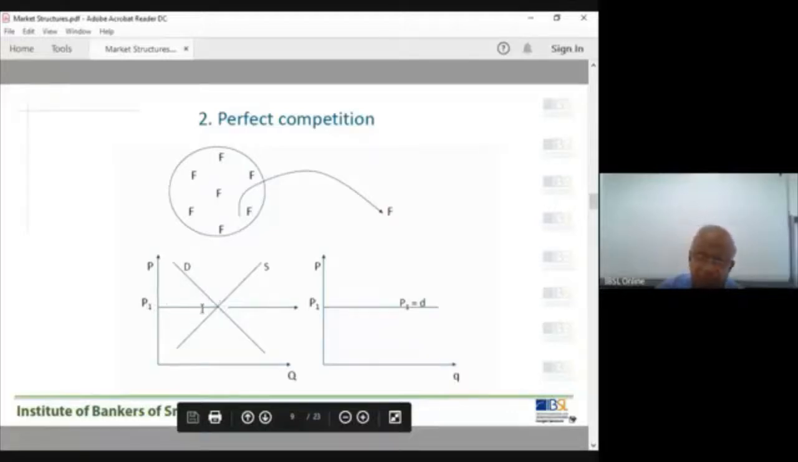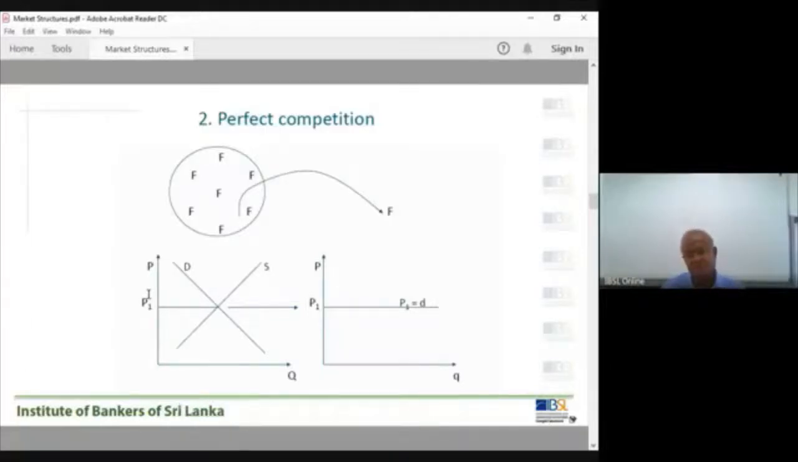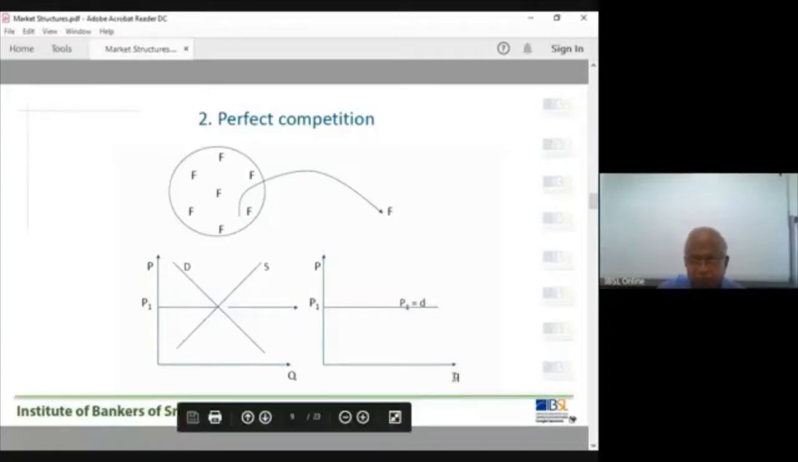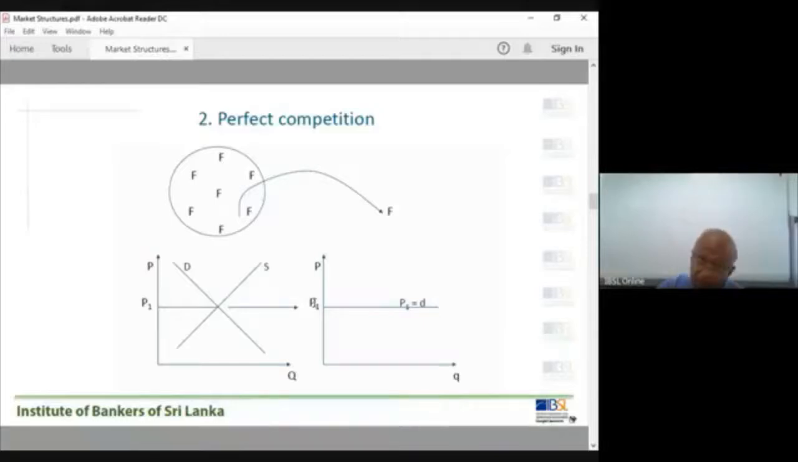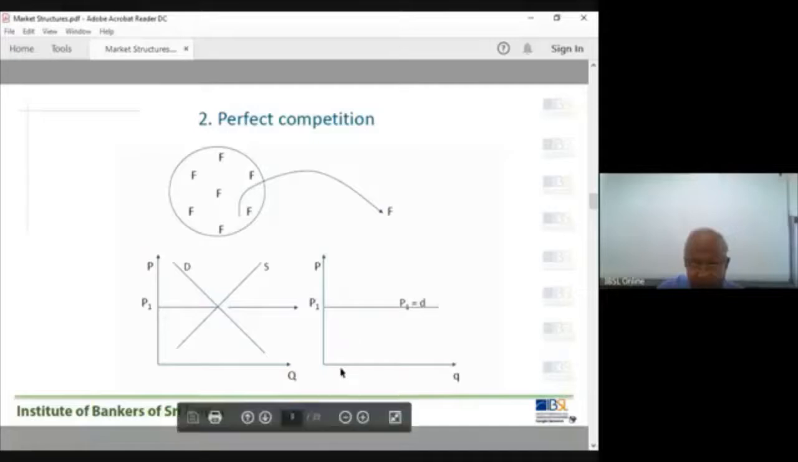This is the price determined by the market, by the interaction between demand and supply forces. Then what will happen? This price is taken by the firm. This is the firm's demand curve. The price P1 is 100. The firm has to sell the item at 100. Selling price is 100, but they can produce any number of items.